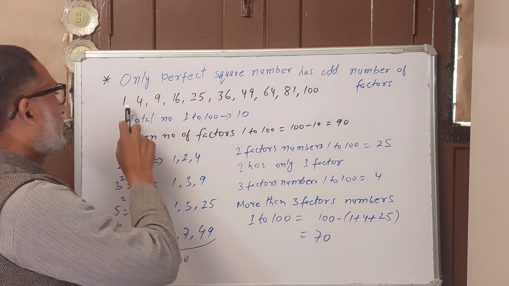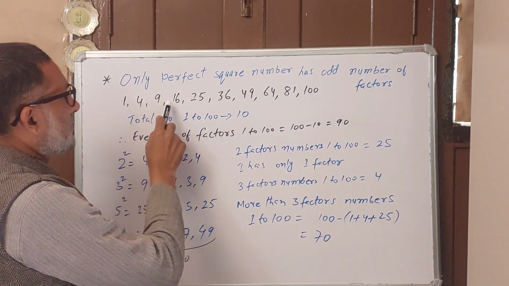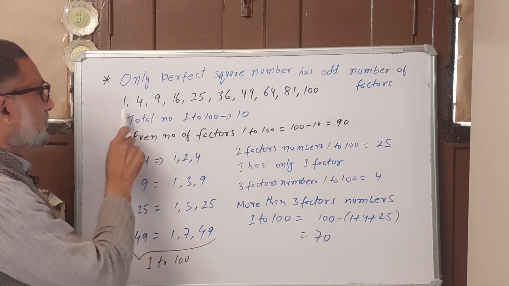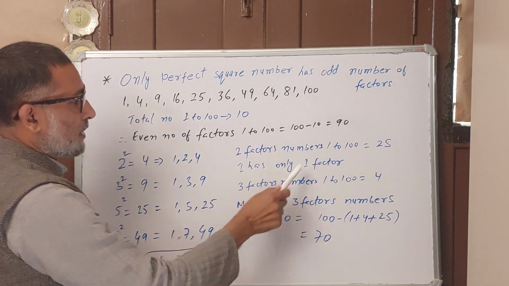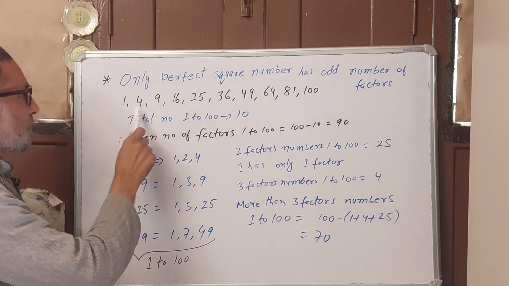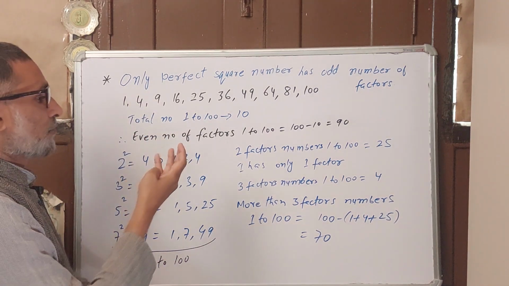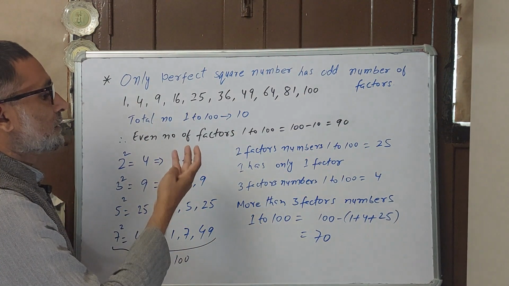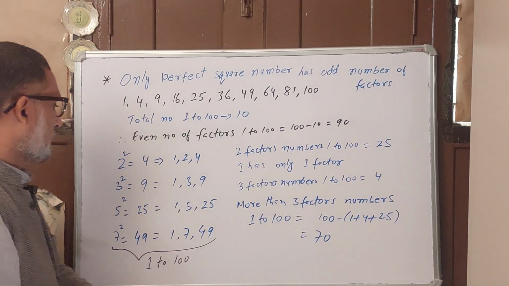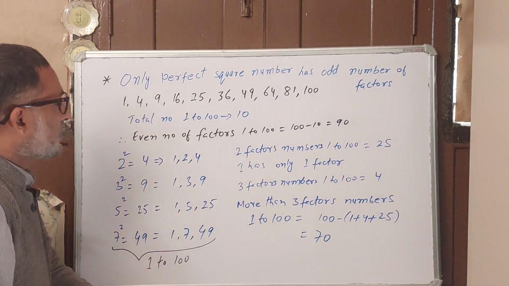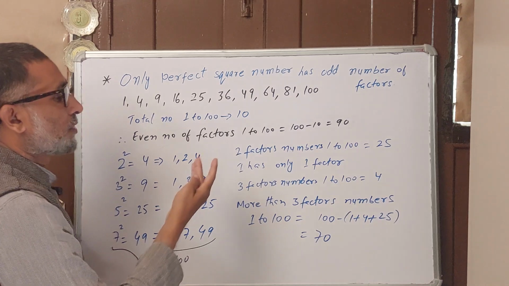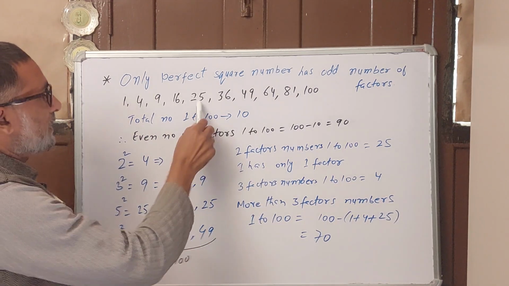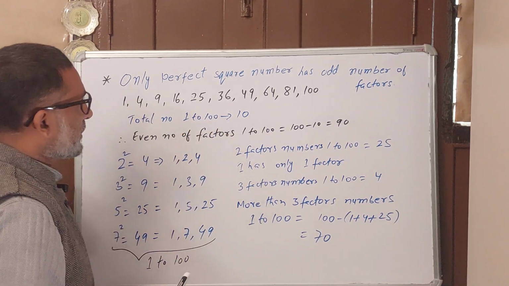That means some have 1, some have 3, some have 5, or maybe some have 7. So we will try. Number 1 has only one factor. Number 4 has how many factors? 3 factors: 1, 2 and 4. 9 also has how many factors? 1, 3 and 9, 3 factors. 16 has how many factors? 1, 2, 4, 8 and 16, 5 factors. Like 25, yes, it has only 3 factors. The square of a prime number has only 3 factors.